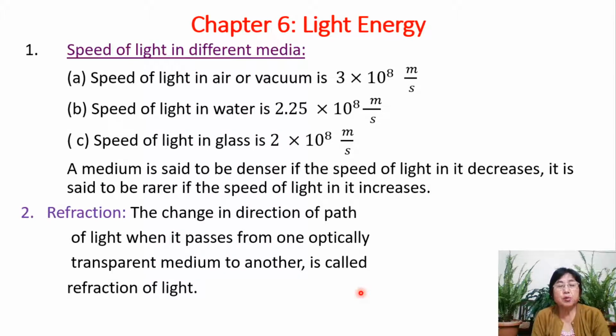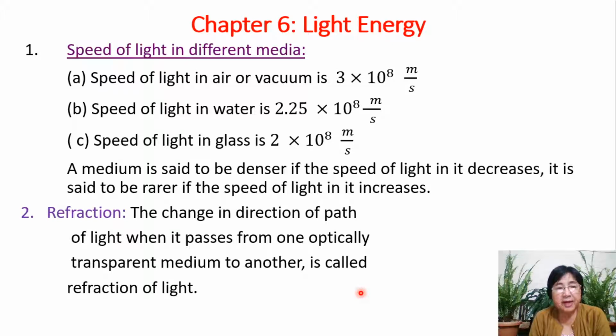Speed of light in water is 2.25 into 10 to the power 8 meter per second. Speed of light in glass is 2 into 10 to the power 8 meter per second. A medium is said to be denser if the speed of light in it decreases. It is said to be rarer if the speed of light in it increases. So from here, we go to refraction of light.